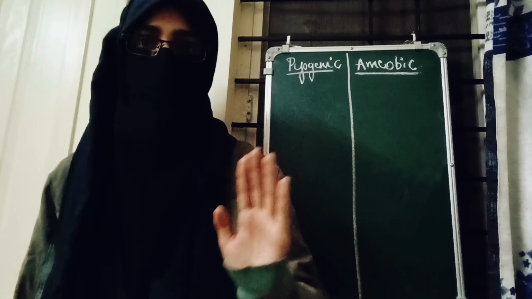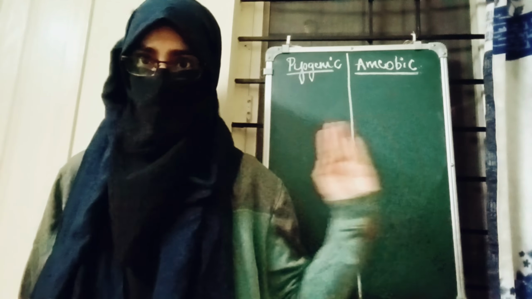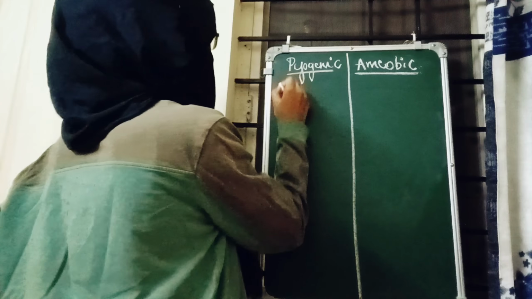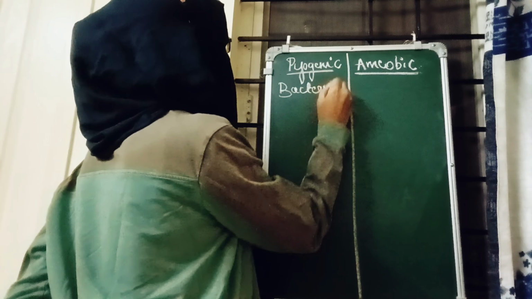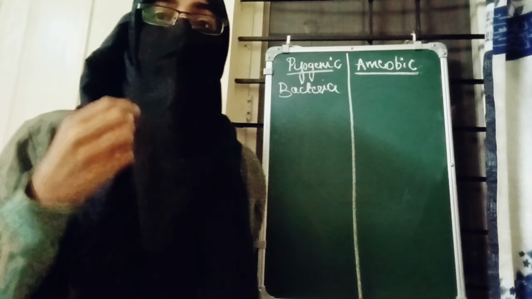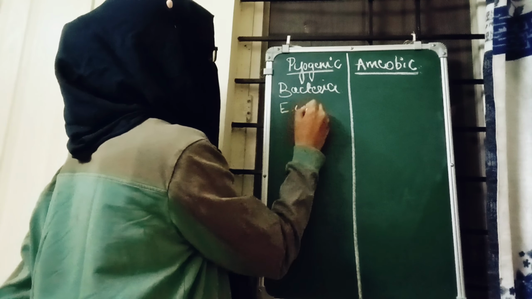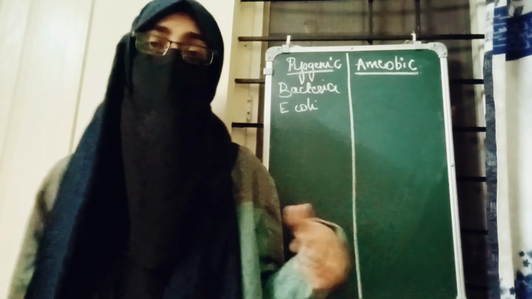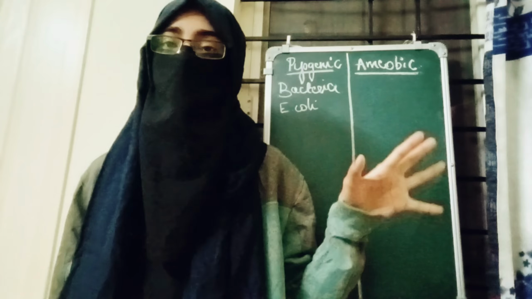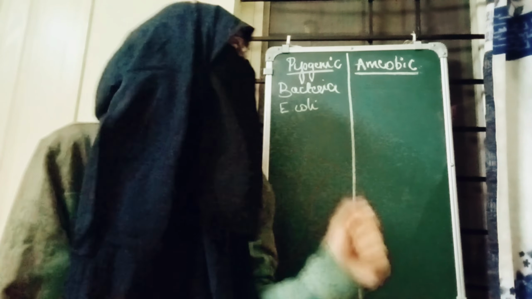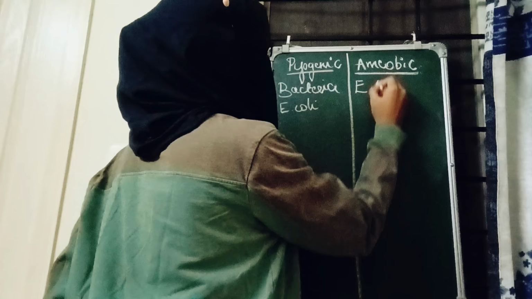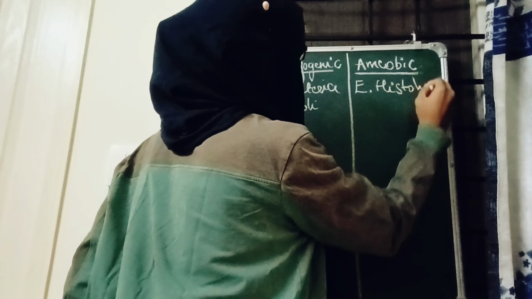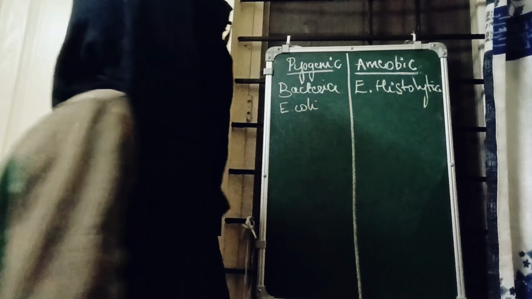So now let's understand it in a differential form. Okay. So first is pyogenic. First let's start from causes. Okay, I said the pyogenic liver abscess is caused due to a bacteria, right? So now let's understand which type of bacteria. So it is caused due to E. coli, Klebsiella, Streptococcus, like that kind of bacteria. Okay, and the amoebic liver abscess, it is caused due to a protozoan parasite, that is Entamoeba histolytica. Okay, so these are the causes.